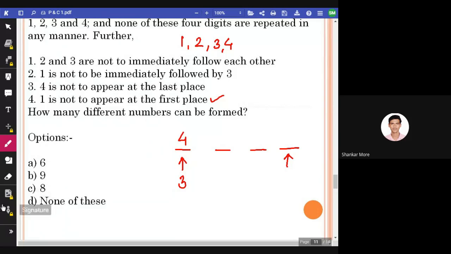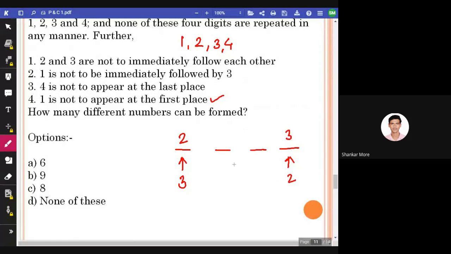Let us suppose now I take 2 here. Now how many possibilities are there? Now there are two possibilities, right? So except 4, there can be either 3 or 1. So I'm taking 3 here.